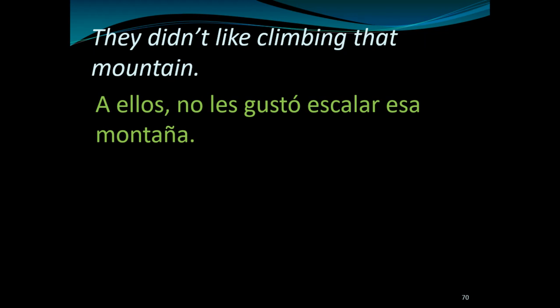And so we do have to say "a ellos" here to make sure that we know it's "they", but you don't necessarily need to say "a ellos". We know that "les" is referring to them. It wasn't pleasing to them. But I like to put it here because it clarifies it. Okay, so "a ellos", comma, "no les gustó".